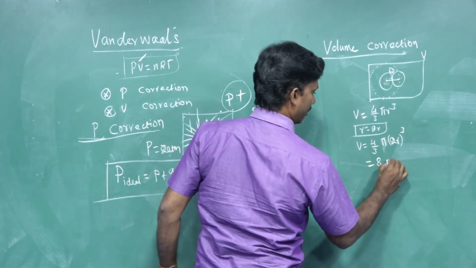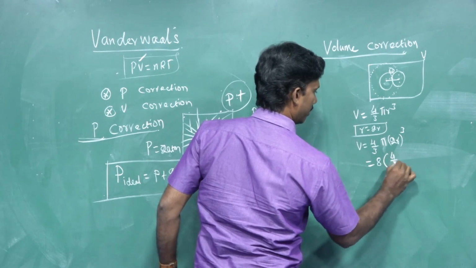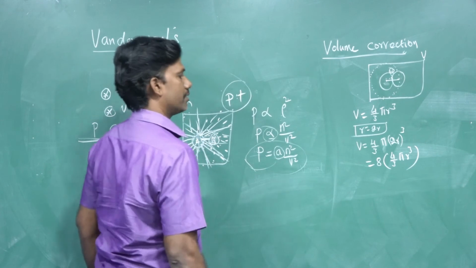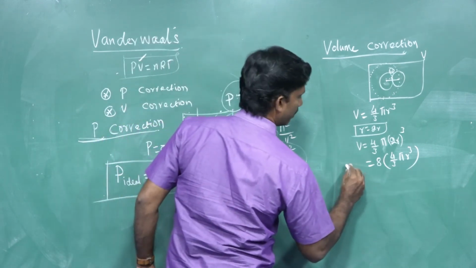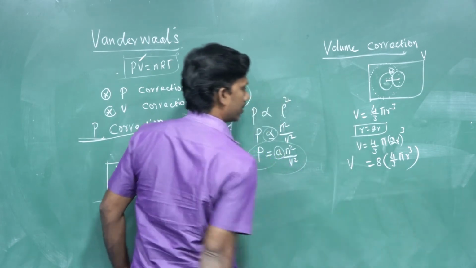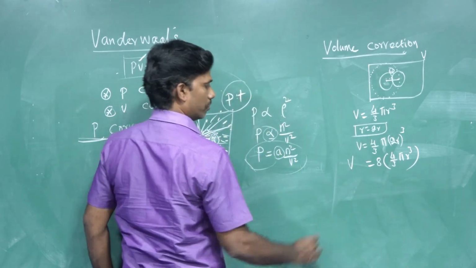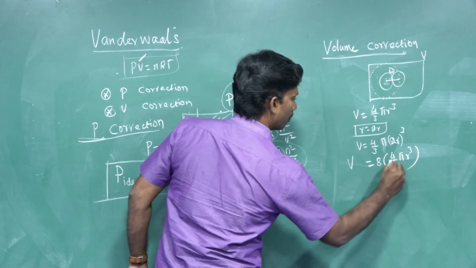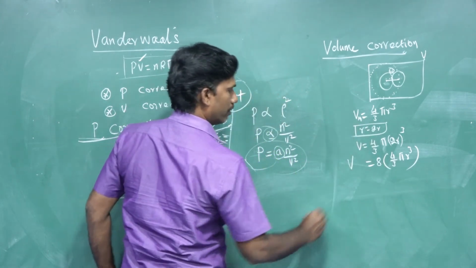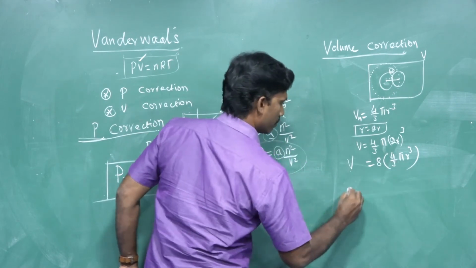8 times 4 by 3 pi R cubed. Okay, this is the excluded volume. This can be Vm, the volume of the molecule. This is the excluded volume, so how can we write it?